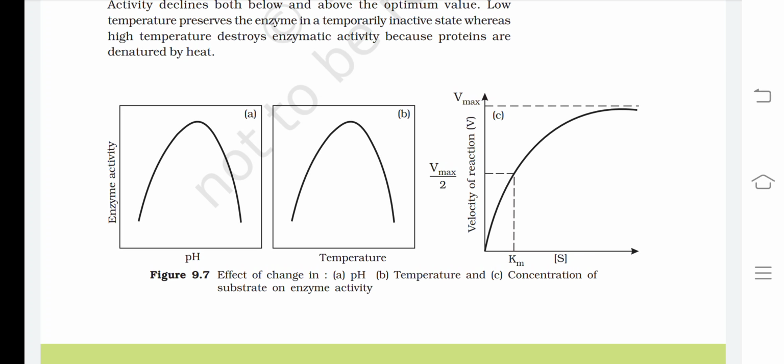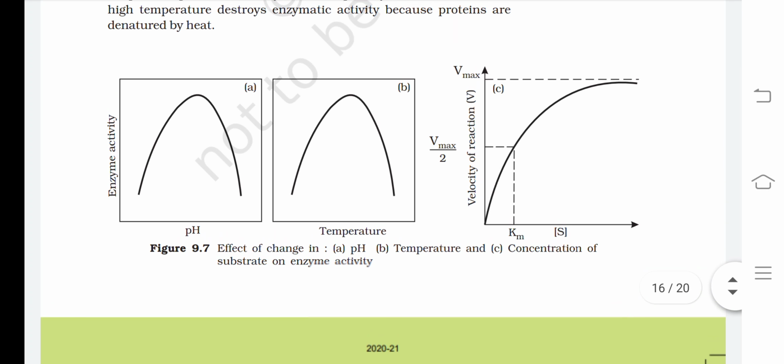the more efficient the enzyme is, the lesser the Km value. Okay. The more efficient the enzyme, the lesser the Km value. The lesser the efficiency of the enzyme, the more the Km value at half Vmax. Okay.